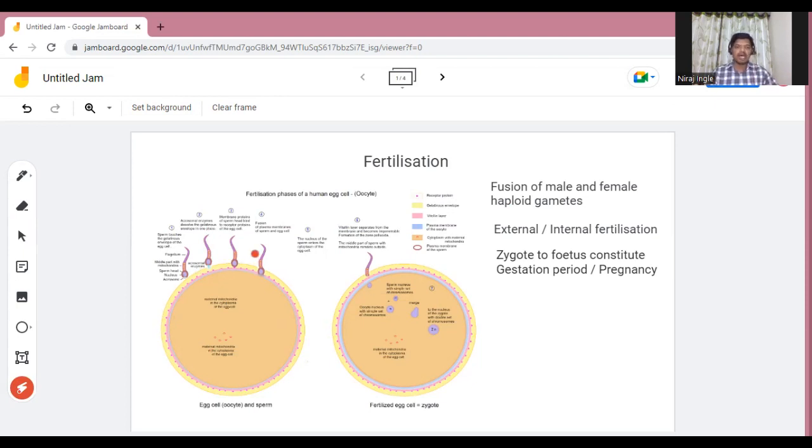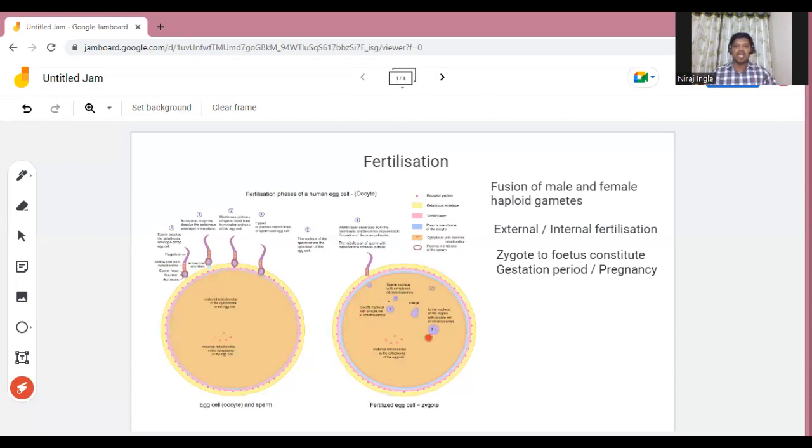Both these cells, the sperm and ovum, are haploid in nature. When they unite or fuse, they form a diploid cell, which is the zygote. That zygote undergoes multiple divisions and forms the fetus. The fetus undergoes development and takes birth, and in this way a new young one is produced.